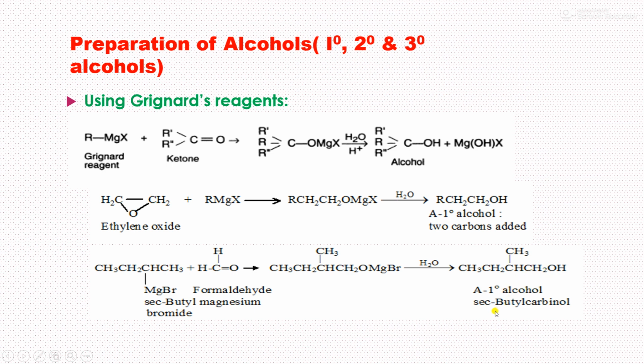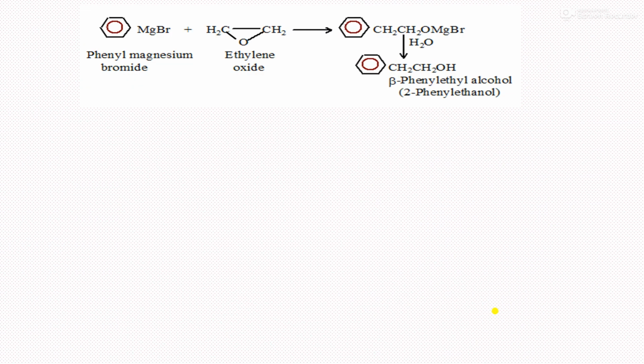a primary alcohol, secondary butyl carbinol. So likewise, one can synthesize a secondary alcohol here. This is one more example. This is the Grignard reagent phenyl magnesium bromide, and this phenyl magnesium bromide is reacted with ethylene oxide, the same type of reaction, just a change in the R group here. In the general reaction, I have not taken a phenyl ring, but now we have taken R as a phenyl ring, an Ar group.